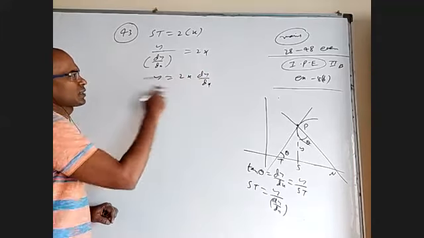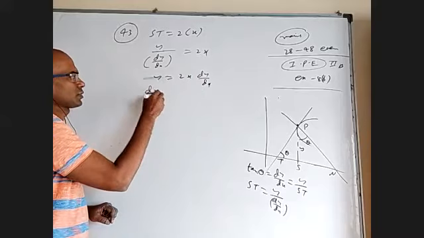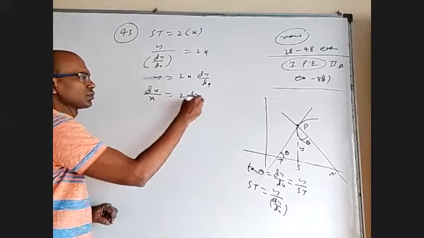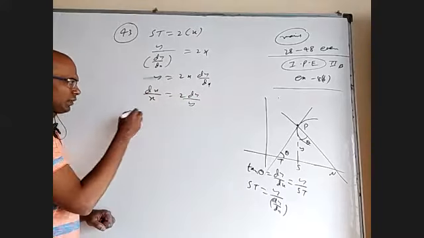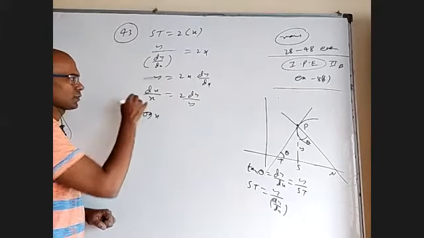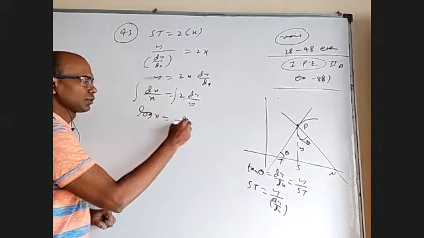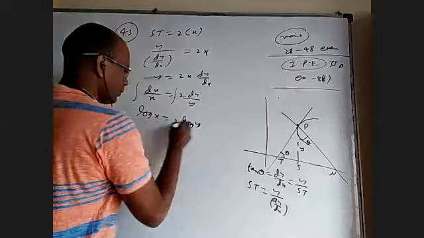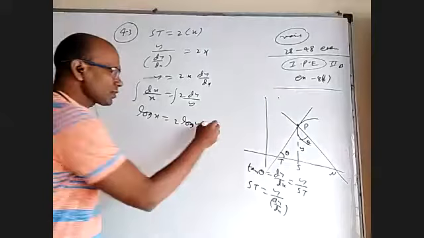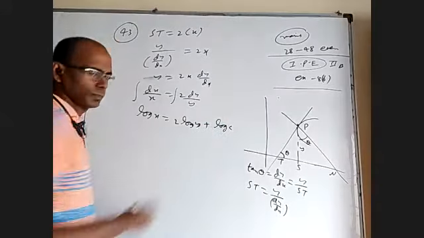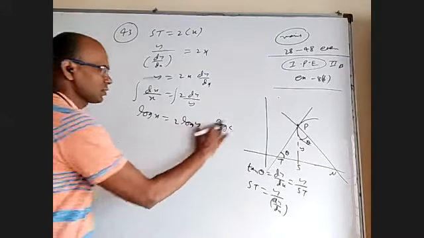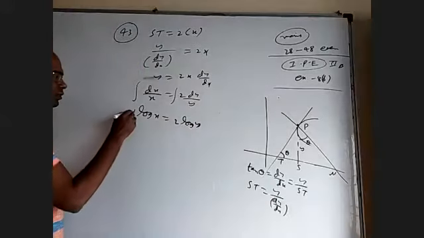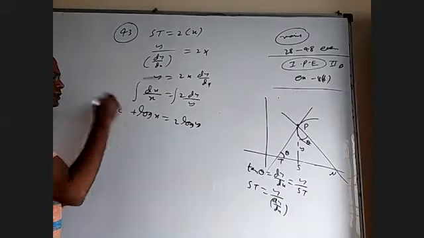So bring dx to x here, y this side, we'll get dx by x is equal to 2 dy by y. When integrate, this will be log x. This will be 2 log y. Constant, you can write c. Sometimes you can even write log c also. You can write this side of the c or log c. After all, it is a constant. So I'm going to write log c.